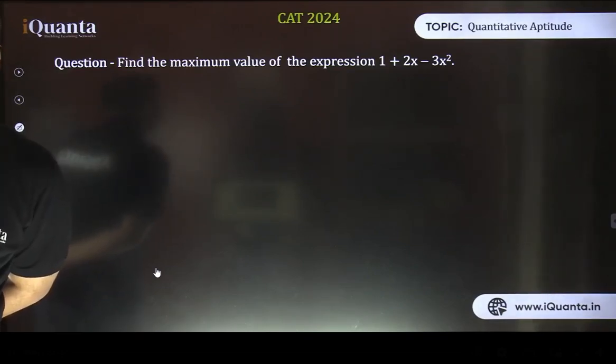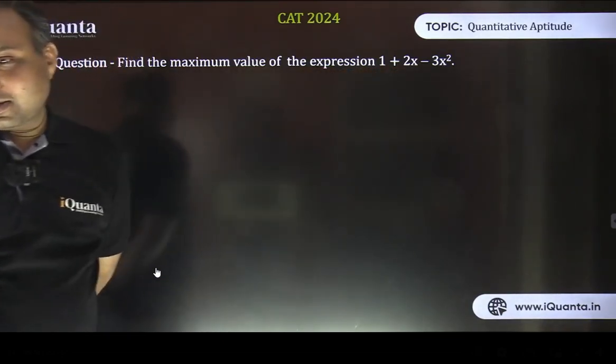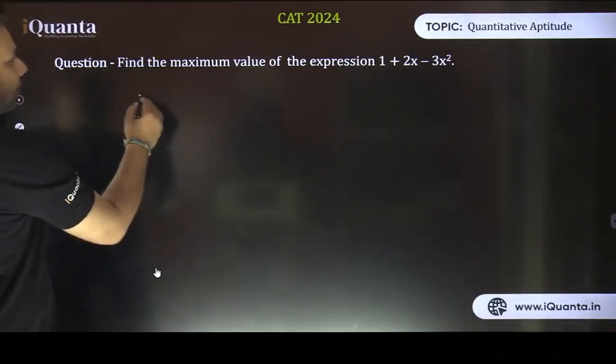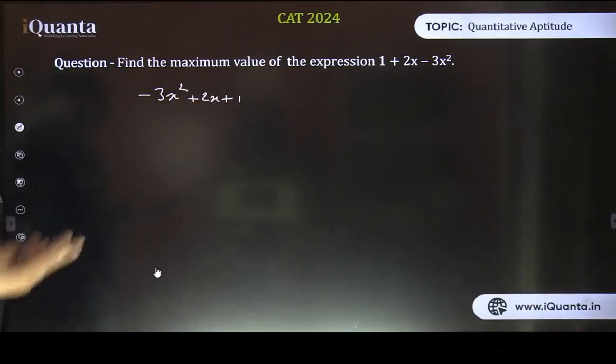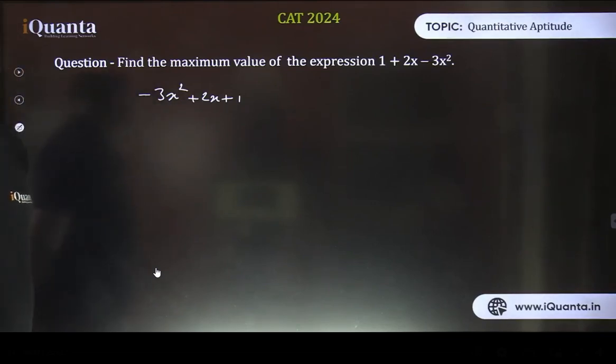See, equate the expression correctly. A is not 1, a is minus 3 here, isn't it? Okay, let me write it again. So this is minus 3x squared plus 2x plus 1. I've written the expression in our general standard format. So at x equals 1 by 3, yes Aditya, that's correct. At x equals 1 by 3, we are going to get the maximum value.